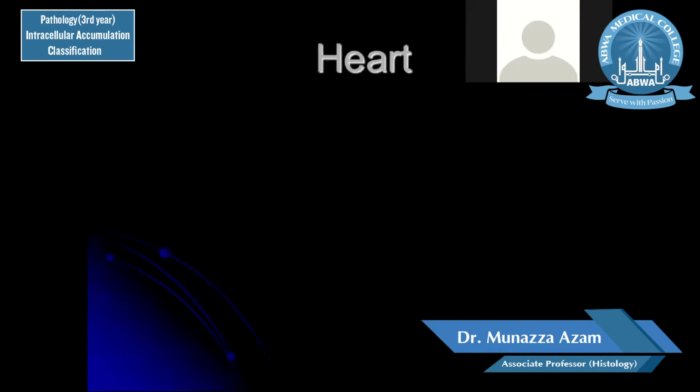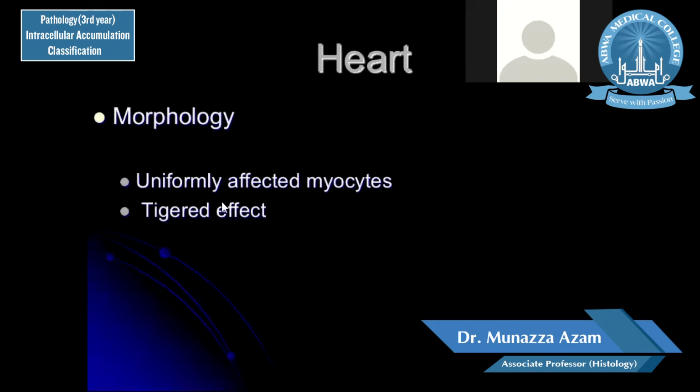In the heart, uniformly affected myocytes can be seen in the myocardium, and this can also give an appearance called the tigroid effect. The tigroid effect is basically because of alternating bands of affected myocardium and unaffected myocardium. Unaffected myocardium appears brownish in color, while the affected myocardium appears yellowish in color. So this alternating effect is called the tigroid effect.